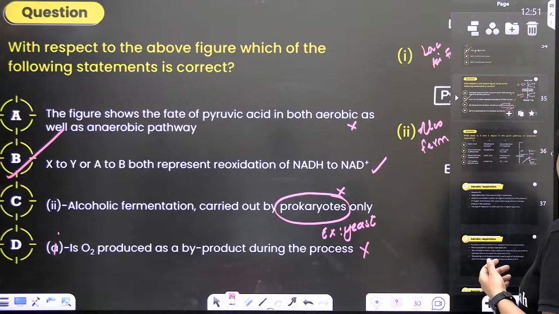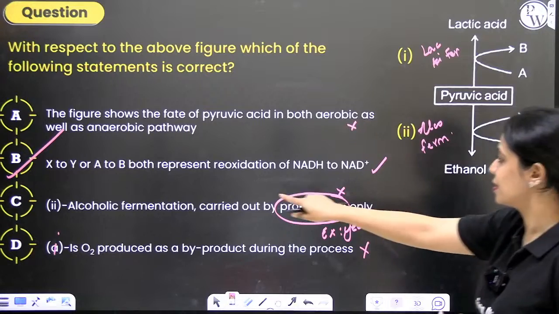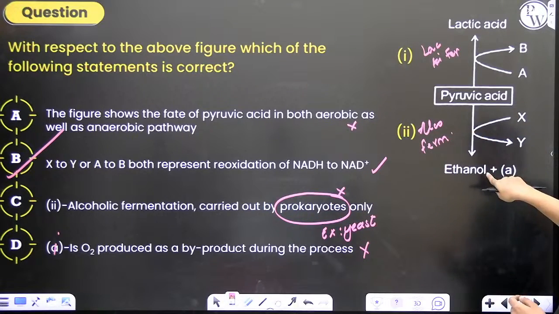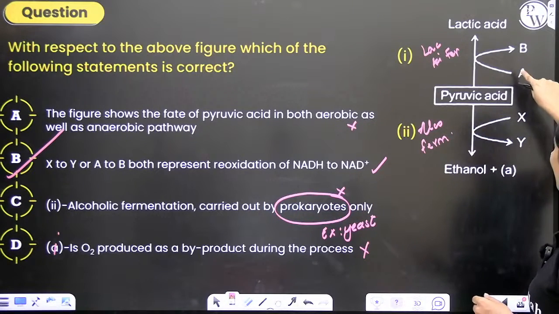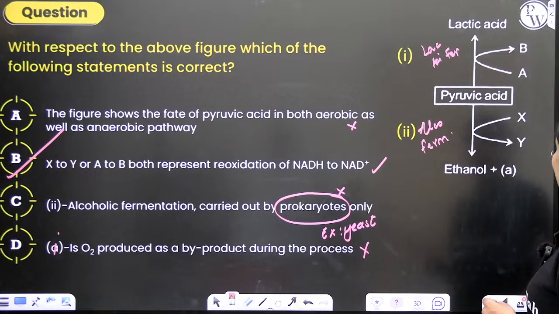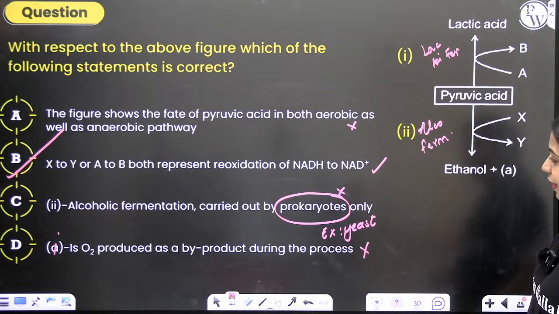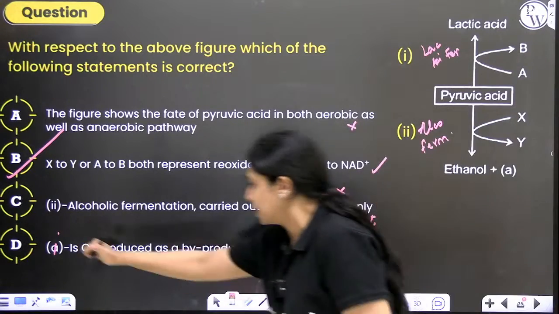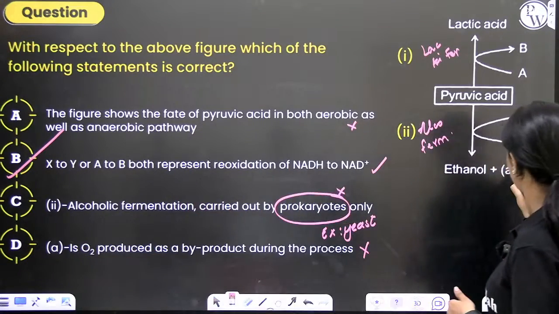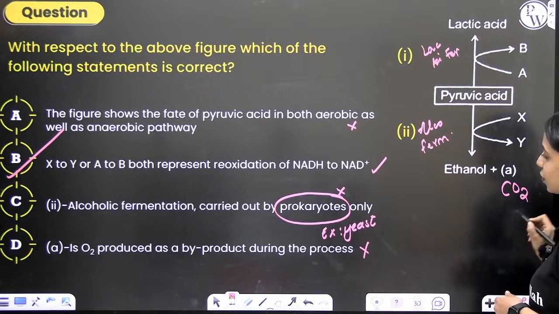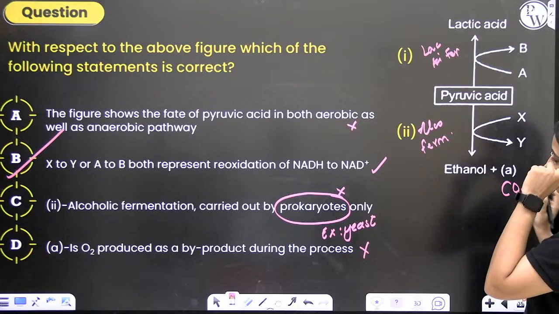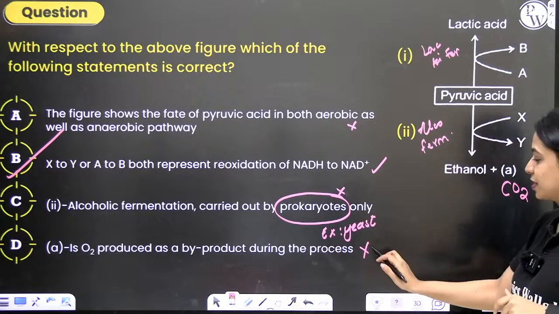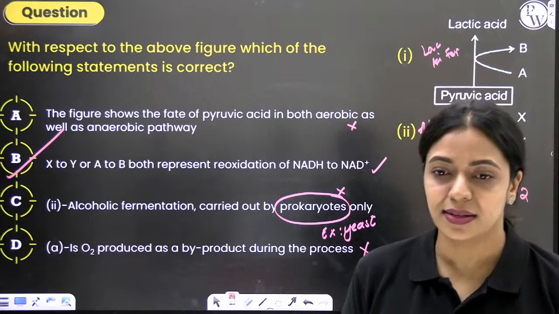They have just mentioned it as A and B. So here they are saying both X to Y in alcoholic fermentation and A to B in lactic acid fermentation, both of them represent reoxidation of NADH to NAD plus. Also, I missed one thing. Here D is A here, this one. A is carbon dioxide, not oxygen. Carbon dioxide is produced as a byproduct, not oxygen. That makes this also incorrect. So the correct answer here is option B.